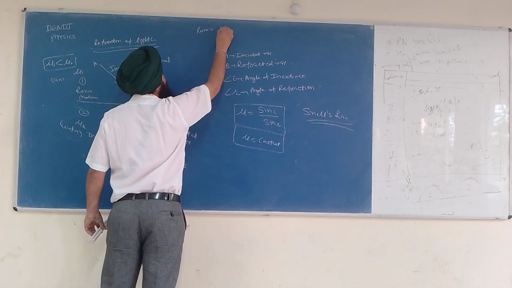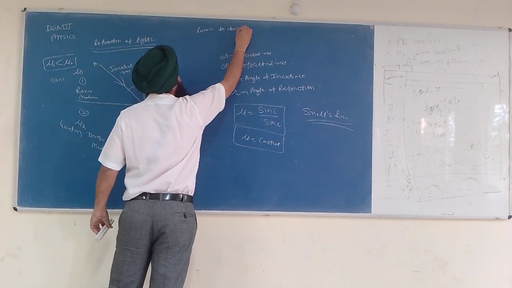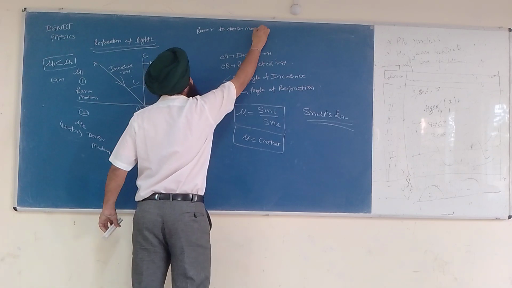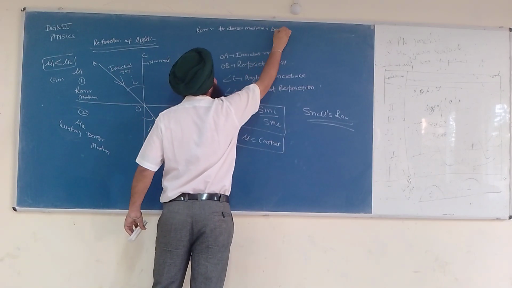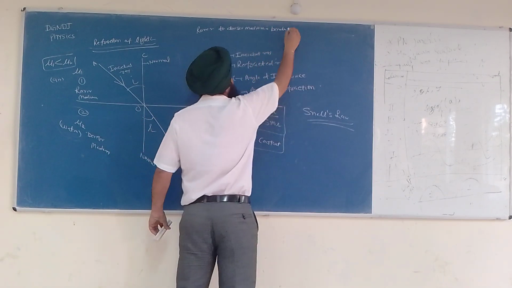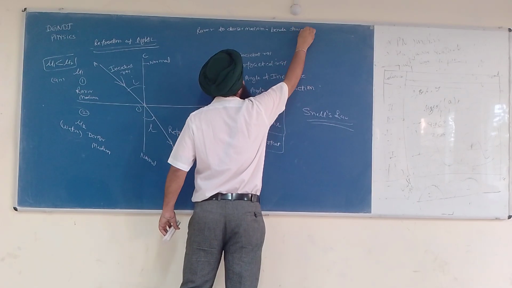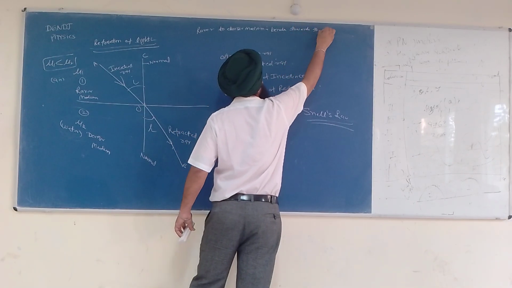Rarer to denser medium bends towards the normal.